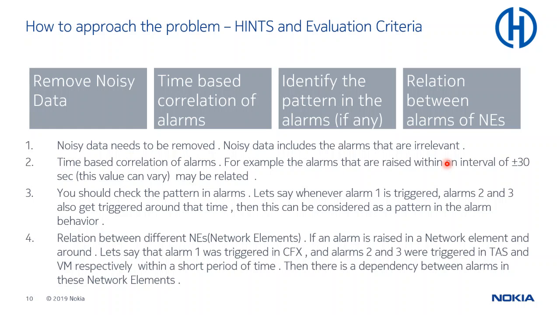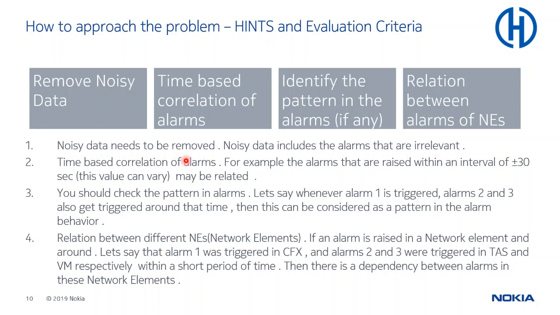Now the approach and evaluation criteria. You have to remove the noisy data first. Then there is a time-based correlation of alarms, and identifying the pattern in the alarms, if any, and the relationship between the alarms and network elements. There are 4 steps that you need to carry out in order to get the scoring done.